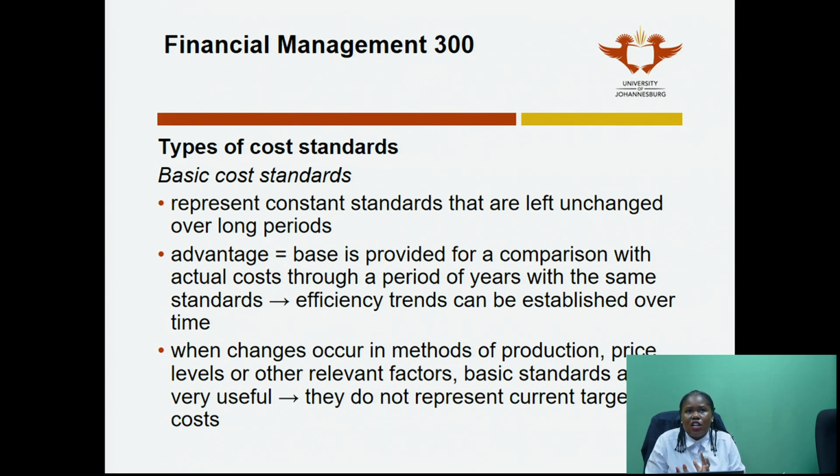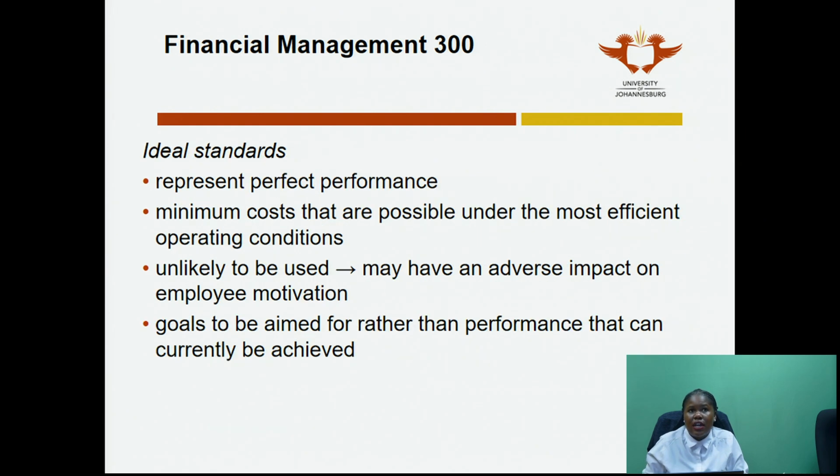So the types of standard costs, this is not something that you need to sit and memorize, but it's a basic understanding. If I'm saying there's a basic cost standard, it means that it represents the constant standards that are left unchanged over long periods. It means I've been using the standard over a long period. Now remember that companies are able to decide how they're going to use their standards, and in your assessment, I will tell you this is the standard that you're going to be using.